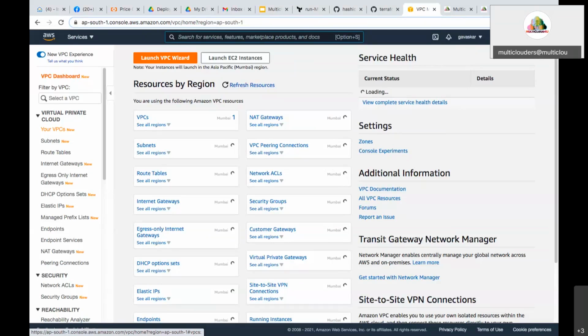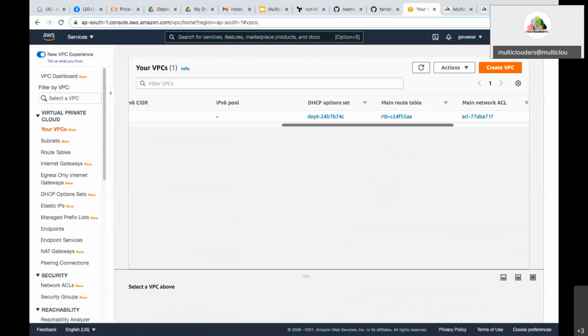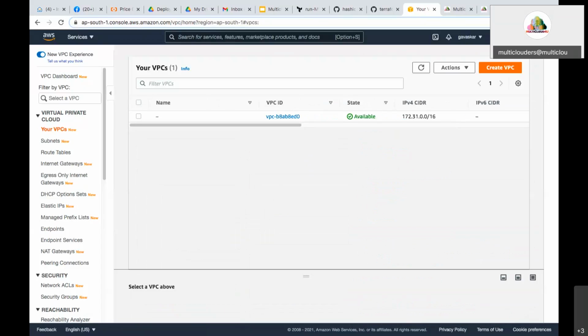So now you see, I have planned. During the planning phase, a VPC or resource will not be created in any cloud service provider. So now we have to execute that. We have to confirm that and run that plan. You can see this is a plan. Everything will be created, including the network ID.